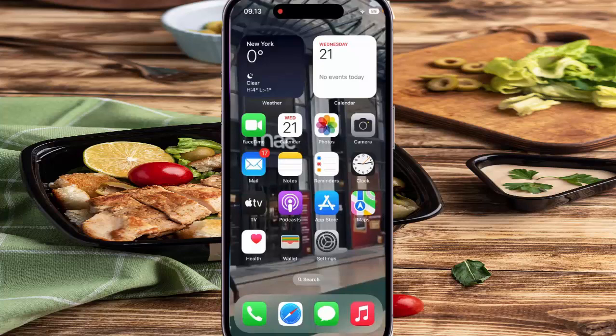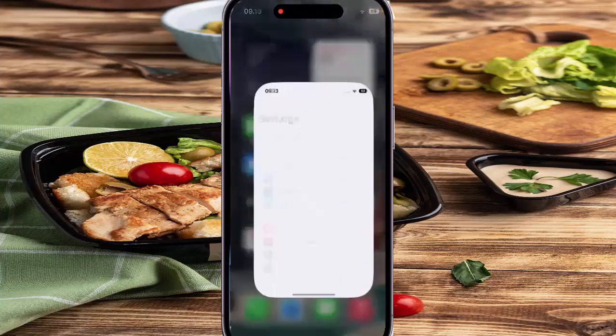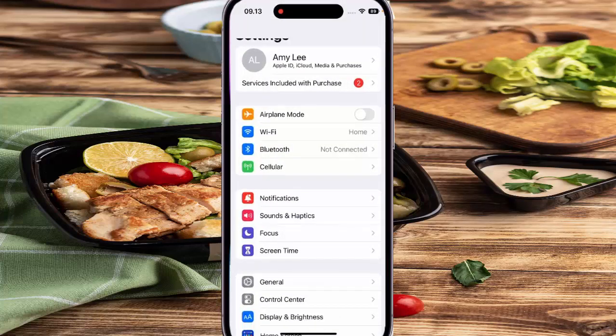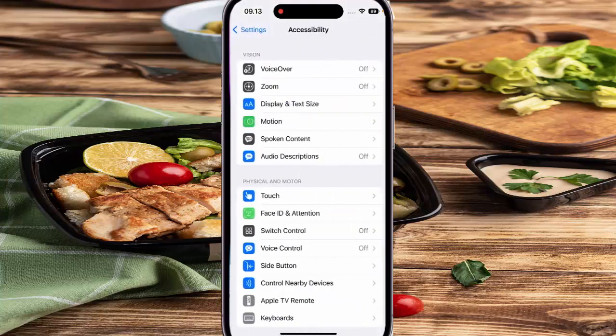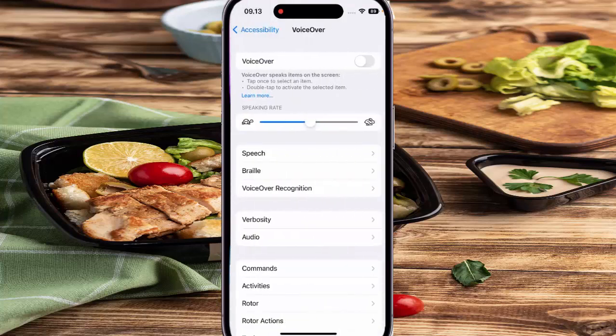To turn on or off a sound effect for screen recognition item focus when VoiceOver is on in iPhone 14 Pro, go to Settings, scroll down the screen, and then tap Accessibility, tap VoiceOver, then tap Audio.